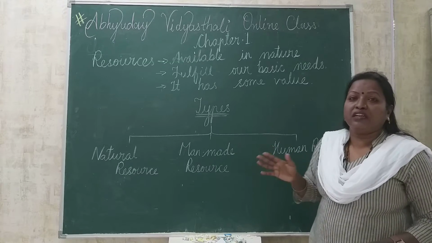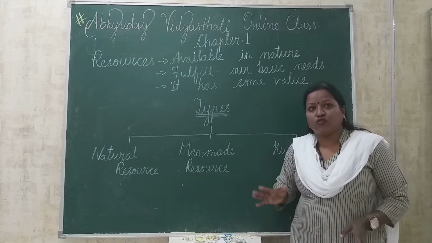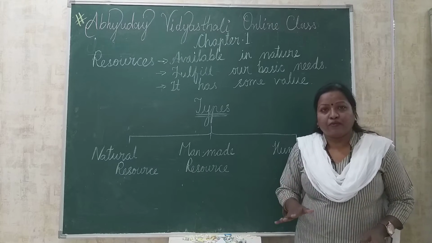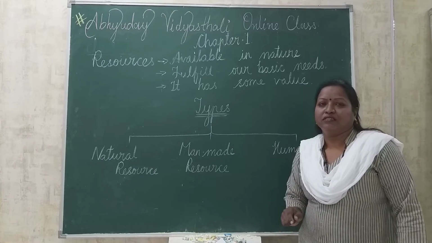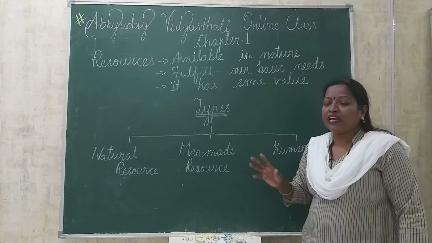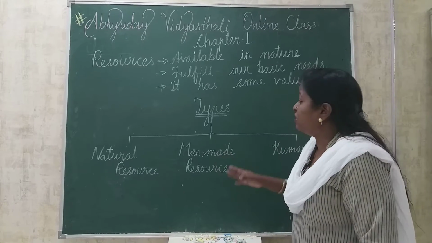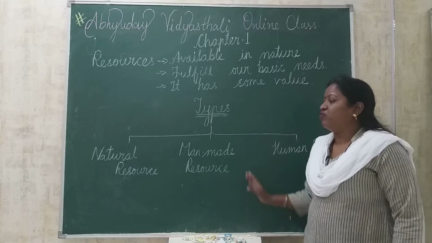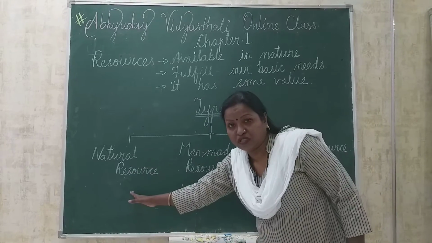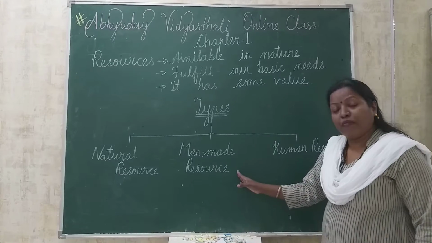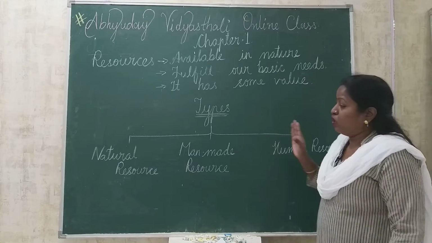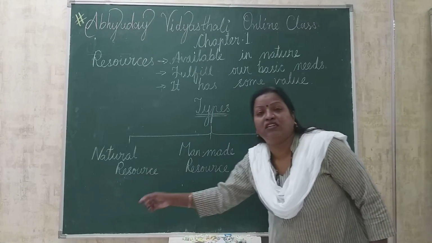Now let us discuss the types of resources. How many types of resources are there? There are 3 types of resources. The first is natural resources, the second is man-made resources, and the third is human resources. Now first we will discuss natural resources.